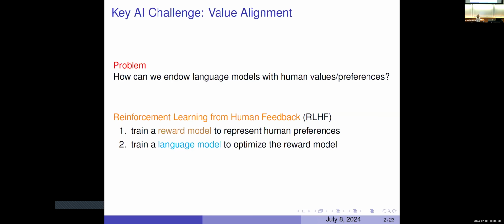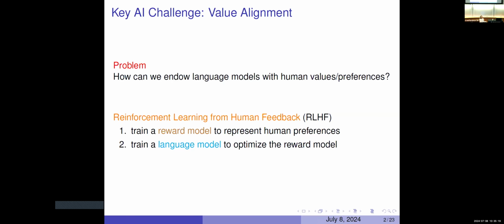And the reinforcement learning part of that is that what we want then is from the human feedback to kind of understand the human preferences. So we're going to do some sort of training, some sort of learning from the human feedback to build a model of human preferences. And then the reinforcement learning part is that we're now going to optimize a new objective for our language model, which incorporates that model of human preferences.